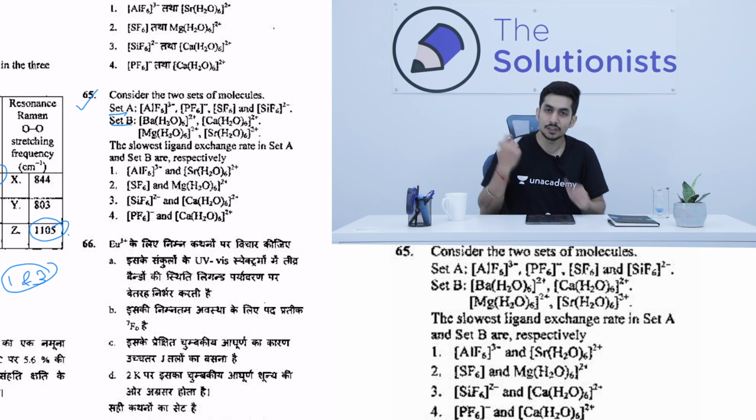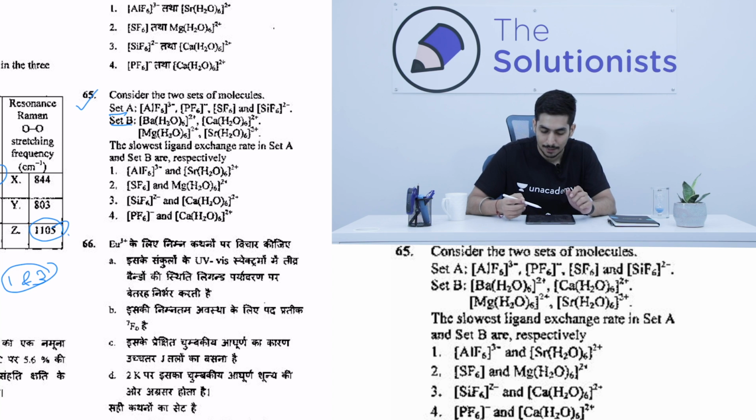Now the first thing that should strike you in set A is the oxidation states of the metals. In all the cases, the oxidation states of the central atoms are different. In AlF6 3 minus, it is basically 3 plus, right? Aluminium over here has 3 plus. Then if you talk about PF6 minus, we have P in the plus 5 state. In SF6, S is in plus 6. And if you talk about SiF6 2 minus, silicon is in plus 4.